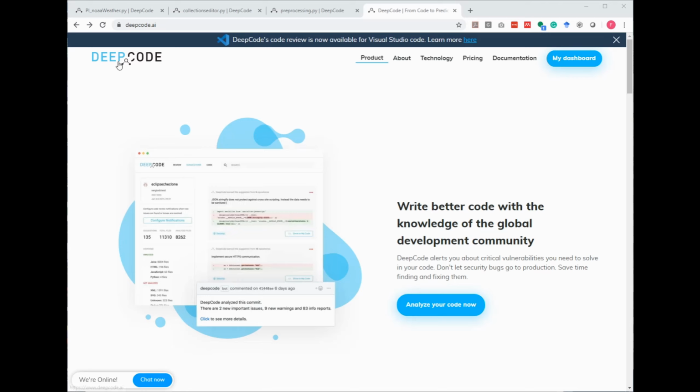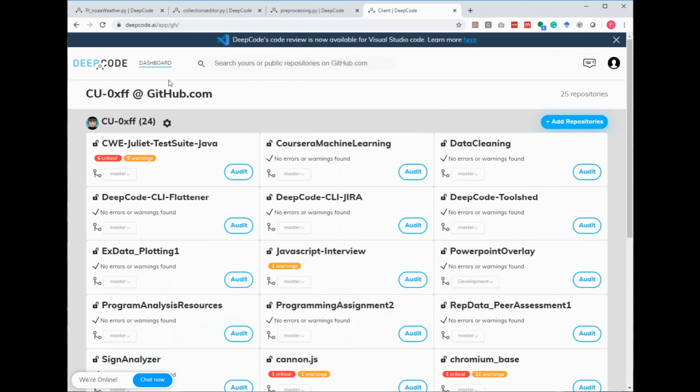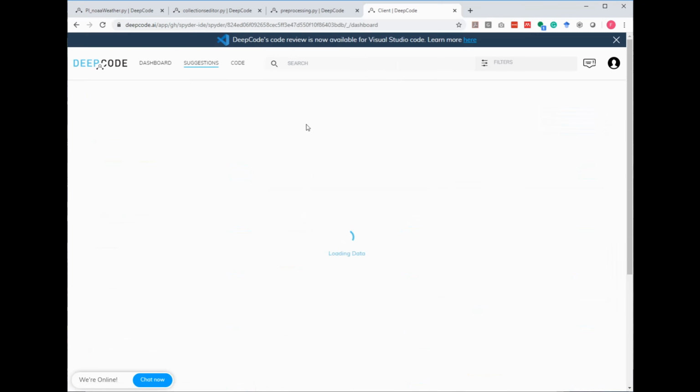So I started by using the DeepCode website. Open the DeepCode website in the browser of your choice, so deepcode.ai. And on the right side, you see my dashboard. I'm using GitHub now as a login provider. And by doing so, I can simply copy and paste a GitHub repository up here. This time it's spider-ide/spider. And we're opening this now. You can see it was found, so we're opening it.